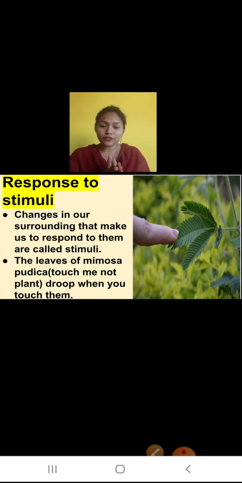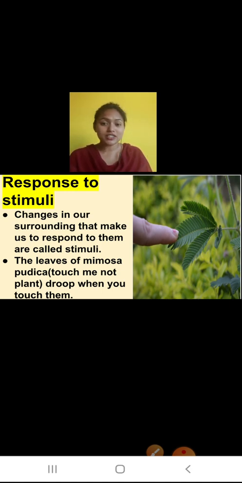Now if someone takes his or her hand close to your eye, what will happen? Your eyelid will automatically close. Yes or no? And when we sneeze, our eyes also close automatically. Yes or no? And when the outside temperature increases, we start feeling hot. When the temperature falls, we start feeling cold. All this is what? This is stimuli.